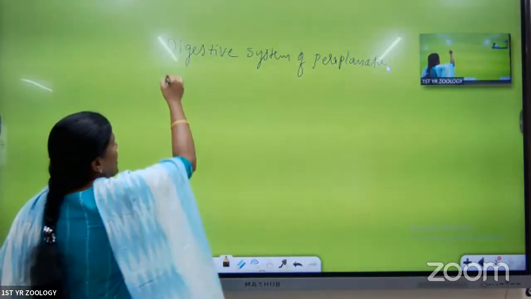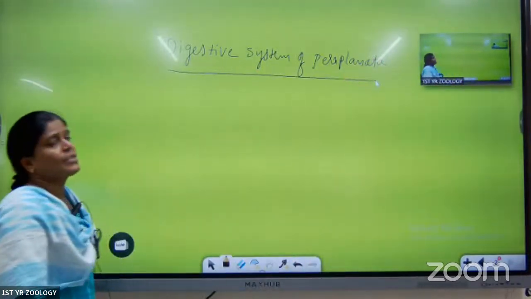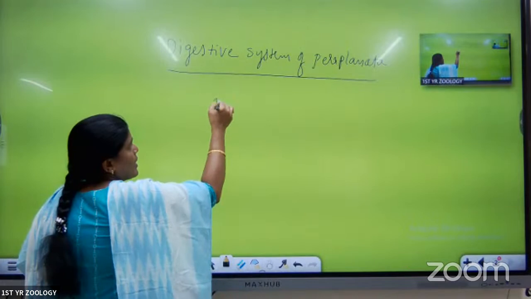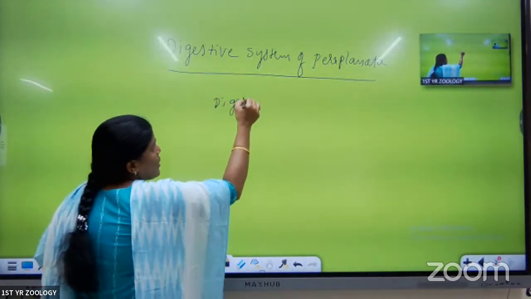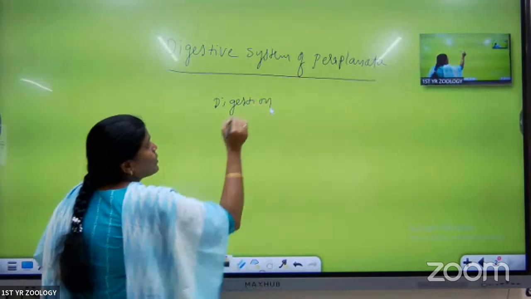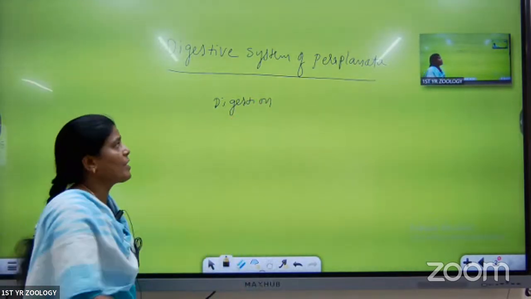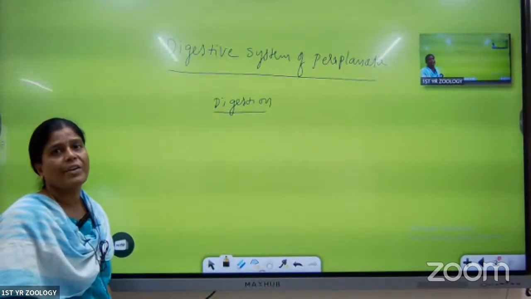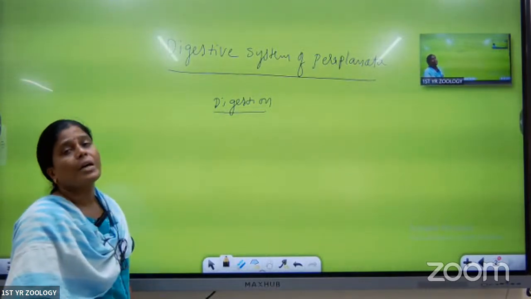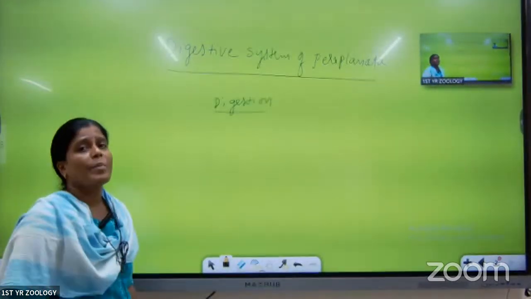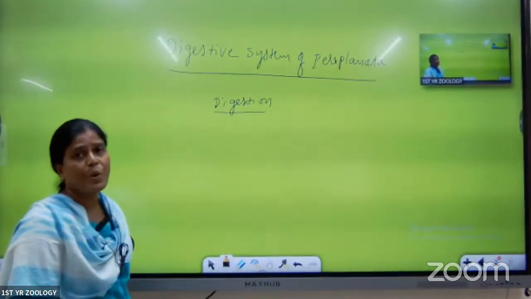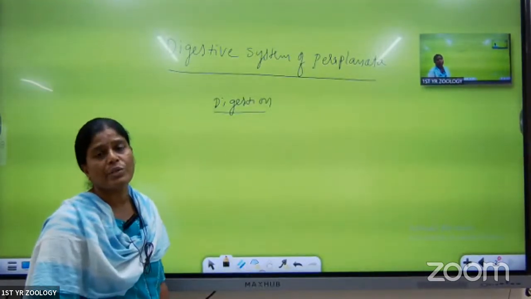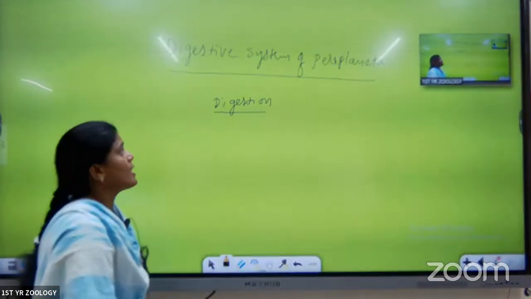Digestive system of Periplaneta. First, what is the digestive system? The digestive system is mainly useful for digestion. What does digestion mean? The conversion of complex molecules into simple and diffusible form is called digestion. The digestive system is useful to each and every organism, not only in Periplaneta but also in higher animals, some invertebrates and the vertebrates. The function of digestion is to convert complex molecules into simple and diffusible form. That is about digestion.